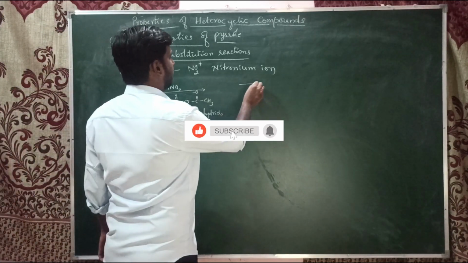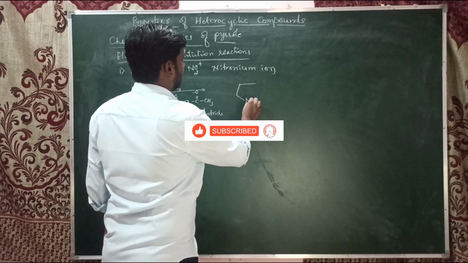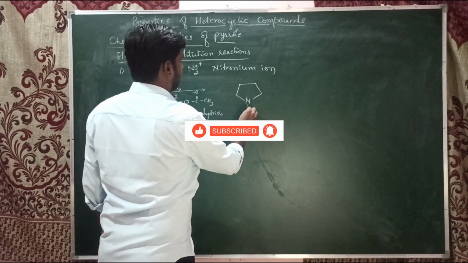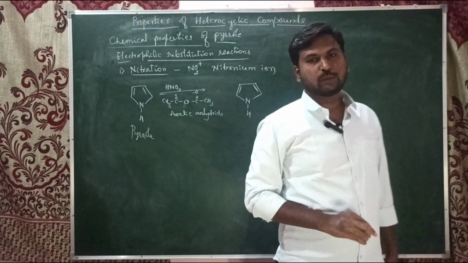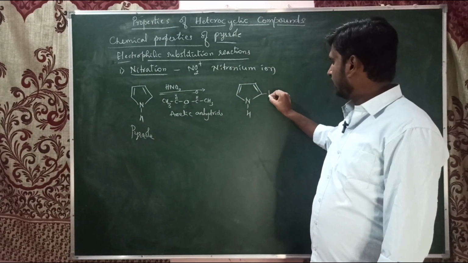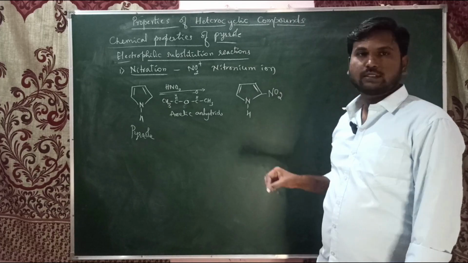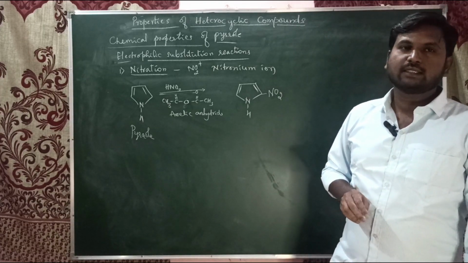So here we get the product. As you know, the second position is the most prior, so the nitration takes place at the second position.